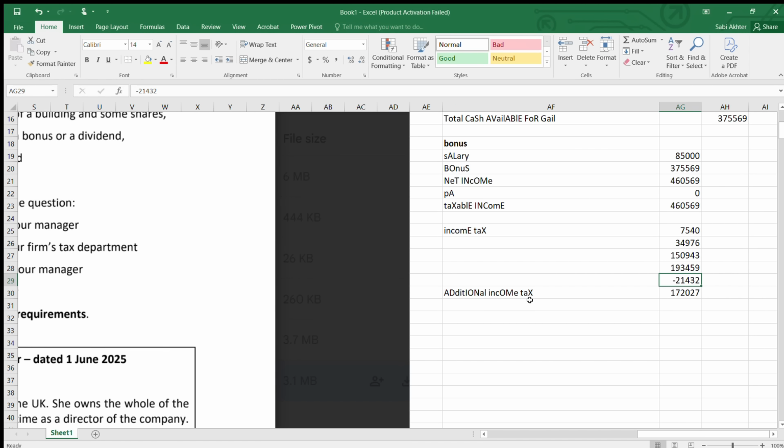Now do not forget the NIC. A lot of people forget NIC. It's not only income tax. They also ask additional NIC. This is bonus. So there will be both employers class 1 and employees class 1 NIC that will get affected. So additional employees class 1 NIC.